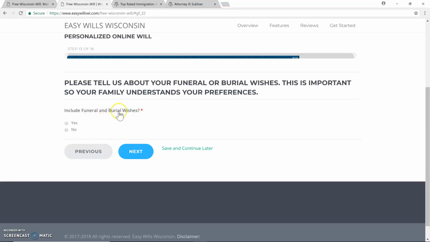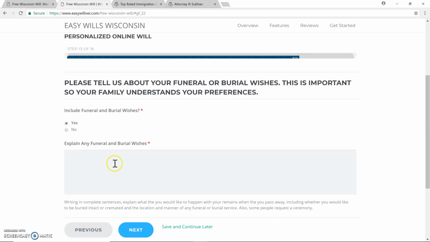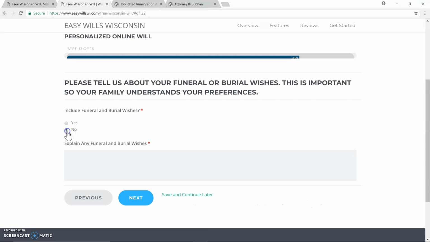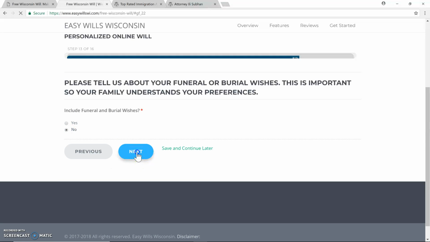This asks, do you want to include any funeral or burial wishes? If you did, you just click yes and put an explanation. Let's say you want to be cremated and then have some type of celebration, or if you want to be buried and have a wake and other things, you can put down your instructions here and it will be put into the will. I'm going to put no.